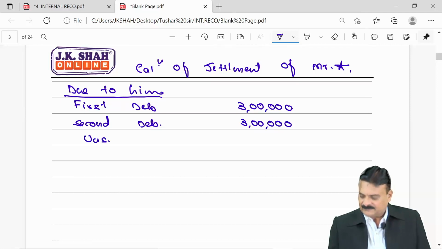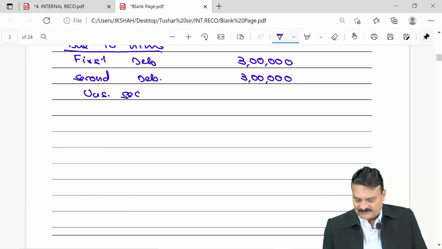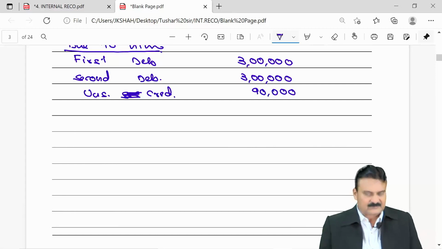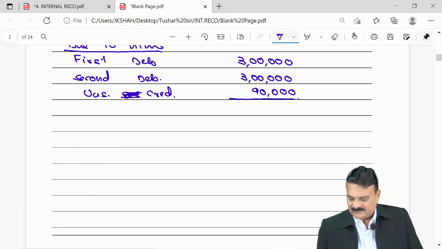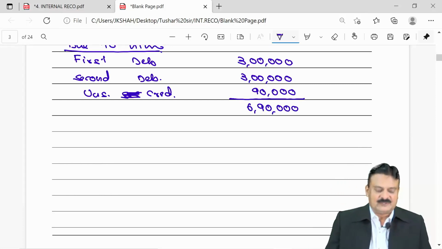So he is one of our trade creditors of rupees 90,000, unsecured creditors, nothing else. What does it mean? Total our company is liable to pay him 6,90,000.